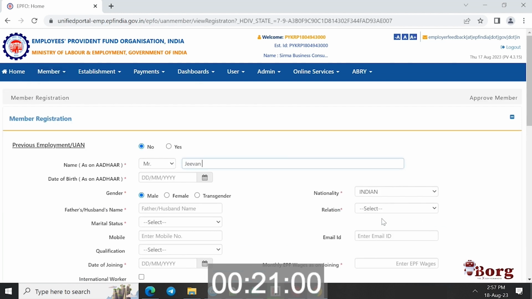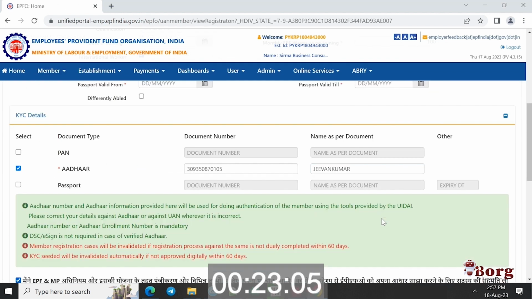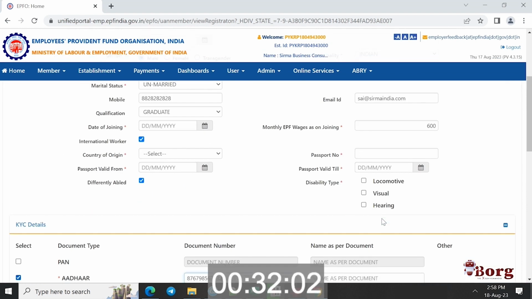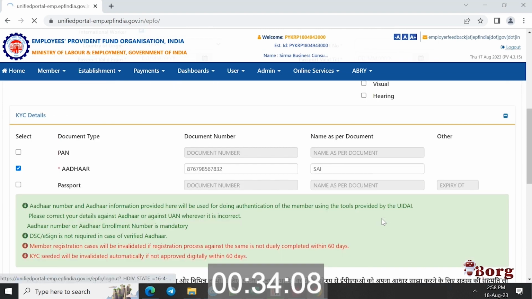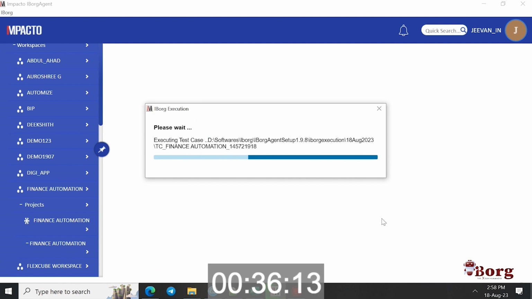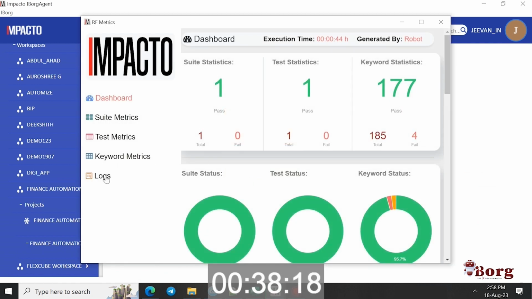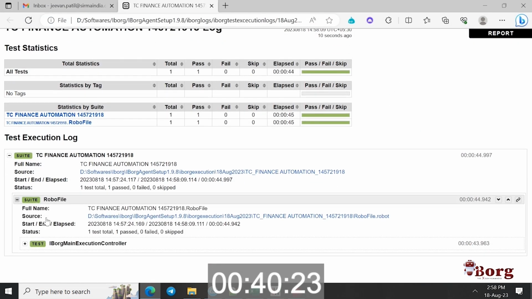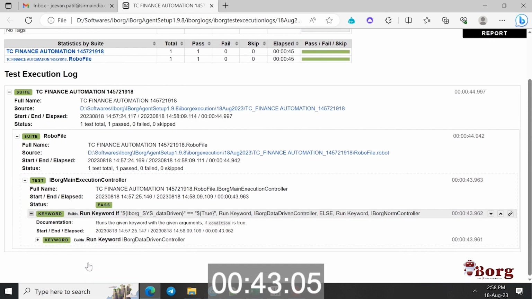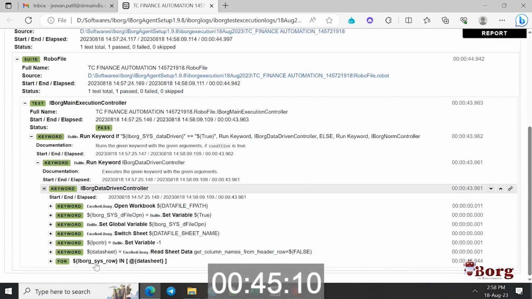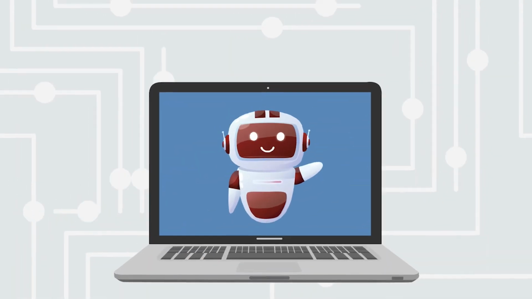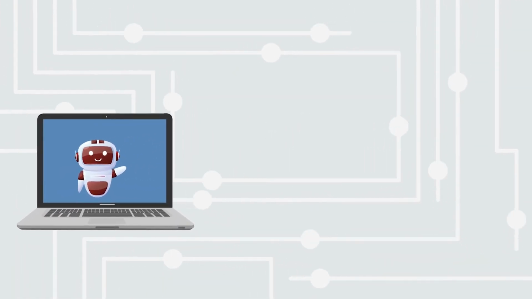Forget about manual hassles. With iBorg, UANs are generated in just minutes. It's like having a reliable assistant that simplifies the process, making it quick and accurate. iBorg puts the power of swift and hands-free UAN creation right in your hands, making the entire experience seamless and stress-free. iBorg can automate not just UAN, but also all your HR activities as well.